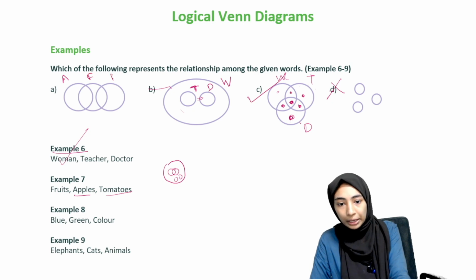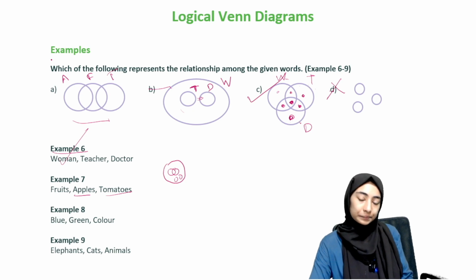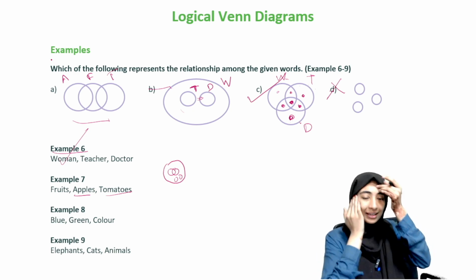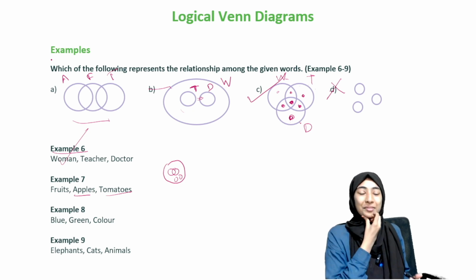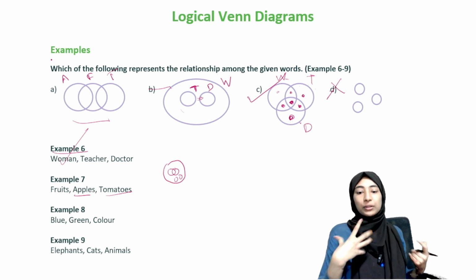Just let me know if this is the circle of fruits, this is the circle of apples, this is the circle of tomatoes. Do you think this makes sense? Okay, time's up. Just go based on what you think intuitively.